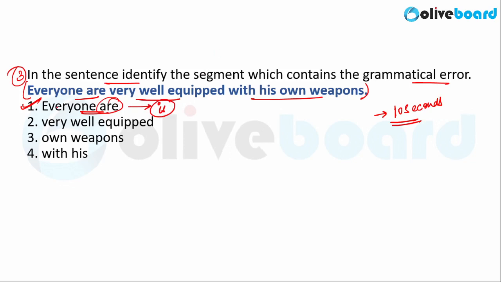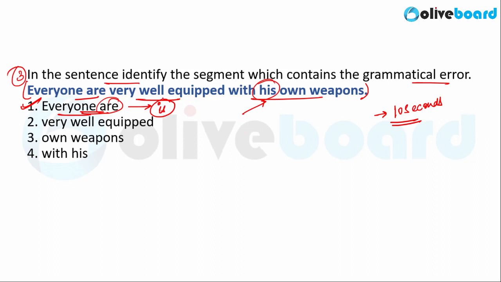So, the error lies in the first part. The correct answer here is everyone is. So everyone is very well equipped with his own weapons. The hint to this question was already given in this sentence. His was being used in the sentence and his is singular. So you had to use a singular verb throughout the sentence, right?